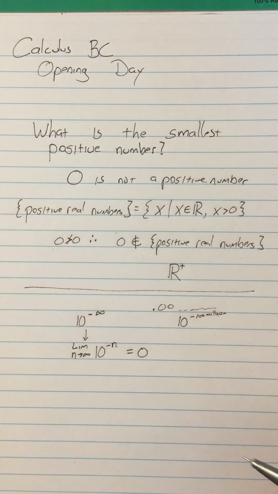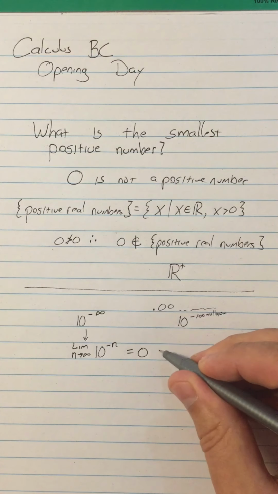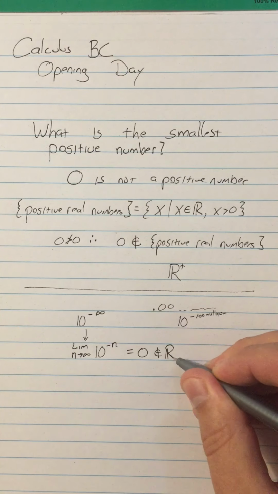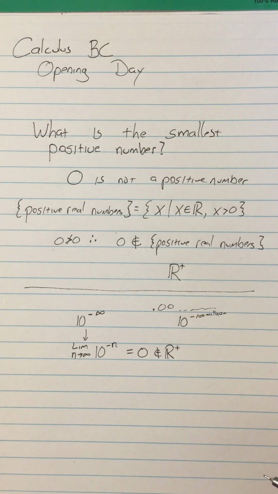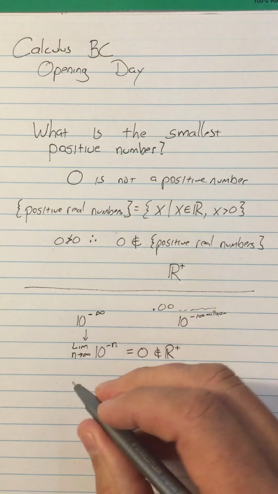So you're back to having 0, which is not a real number, so it can't be the smallest positive real number because it's not a positive number. All right, so other ideas that people come up with are sort of similar to this.